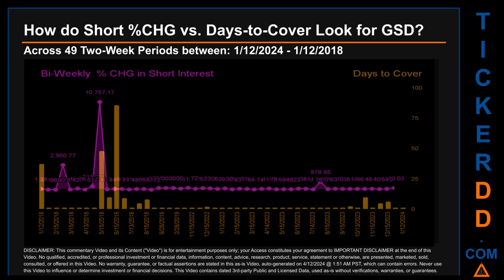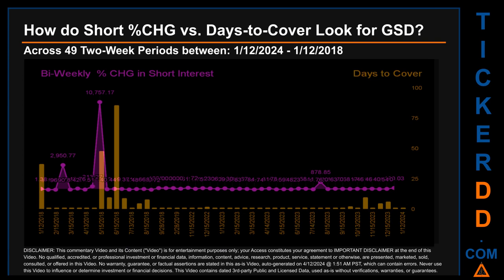Zooming out, I looked across 49 2-week snapshots, from latest found, the 12th of January 2024 to oldest found, the 12th of January 2018. In the graph, I overlaid bi-weekly percentage change in short interests against days to cover. Across these 49 2-week snapshots, the average percentage change of short interest was about 303.64%.